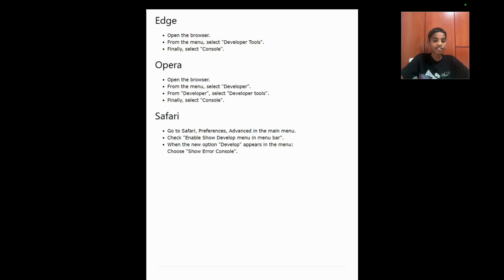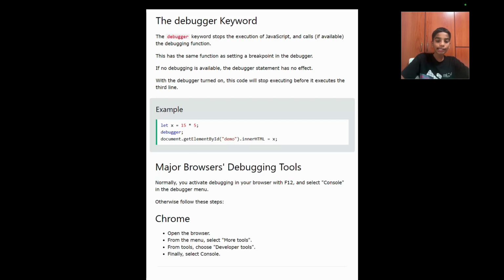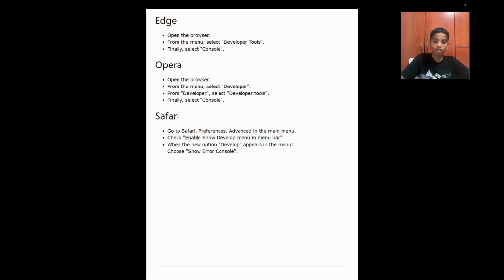And if you're in Safari, go to Safari, Preferences, then Advanced in the main menu and check Enable Show Develop menu in the menu bar. And in the final step, when the new option Develop appears in the menu, choose Show Error Console. So now these are the ways to use the debugging tools in major browsers.